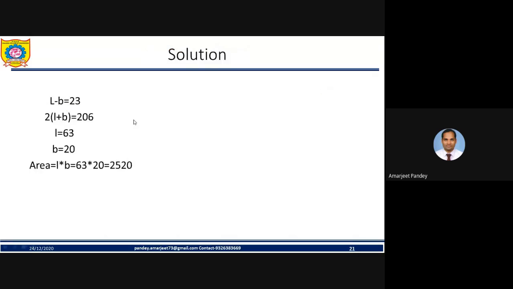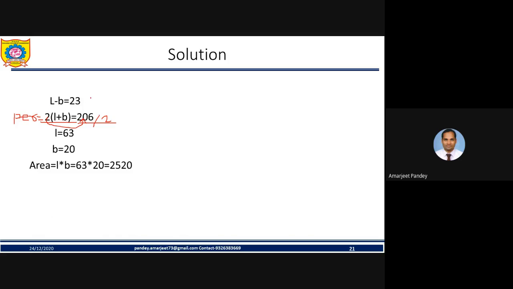So we all know the formula for perimeter. They have given the difference L minus B, where L is length, B is breadth, equal to 23. And perimeter is equal to 2 into (L plus B), that is 206. Now just send this 2 to the other side, so you divide by 2. Are you getting? So it will be 103.